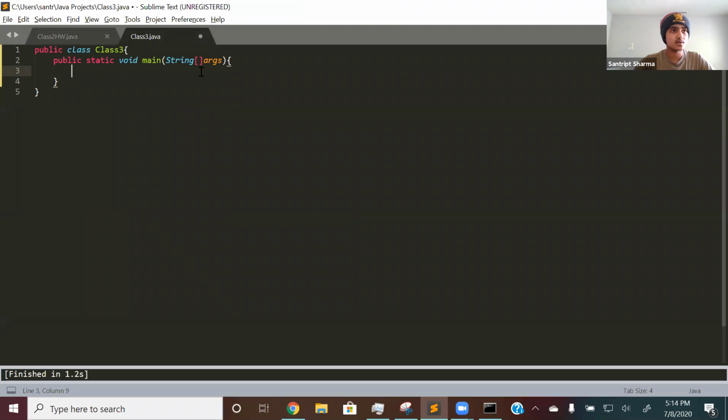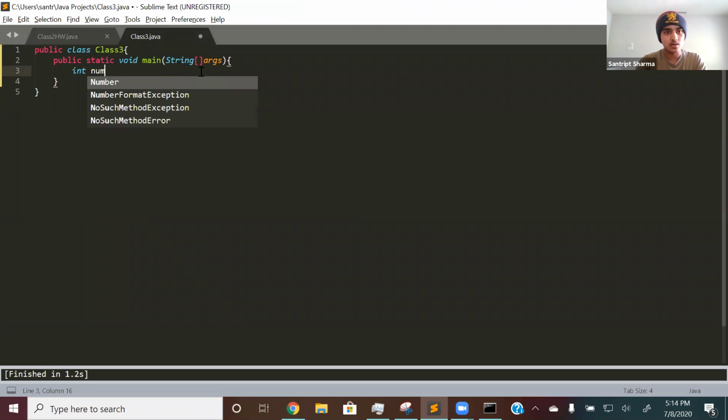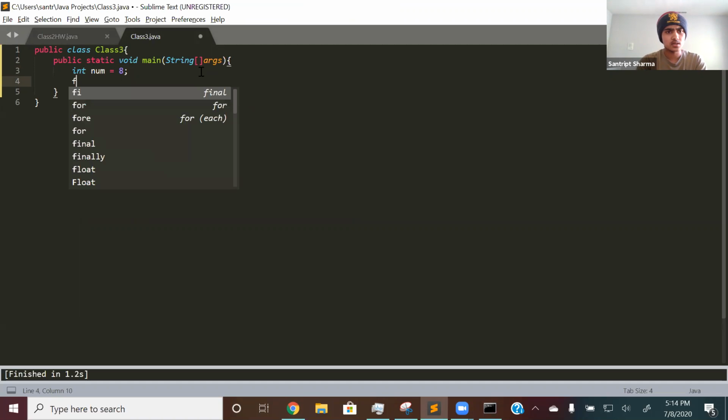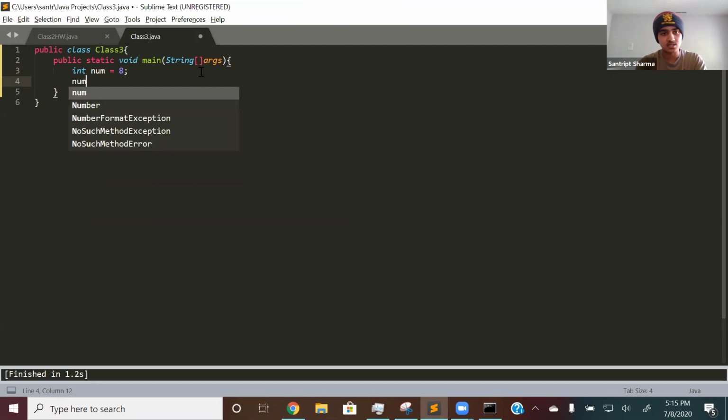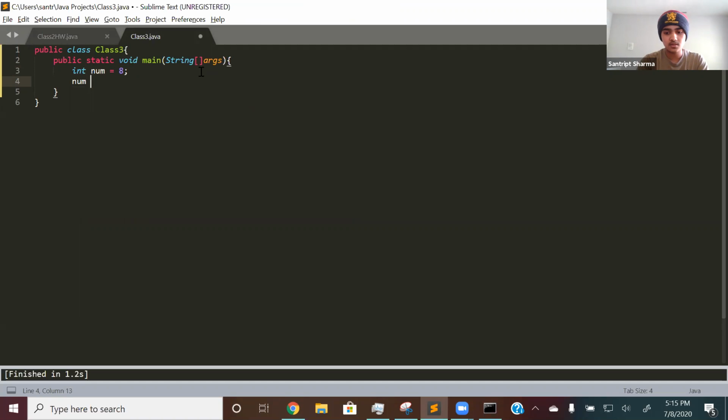The next thing I want to go over is reassigning variables. So let me assign a variable, int num is equal to 8. If I want to reassign, num doesn't always have to equal 8 all the time. I could always change it. So I could do num is equal to 10. When reassigning variables, you don't want to include the data type again. The data type was int, right? So you don't want to say int num is equal to 10 a second time, because then you're declaring two variables, and that's an error. So make sure not to do that.